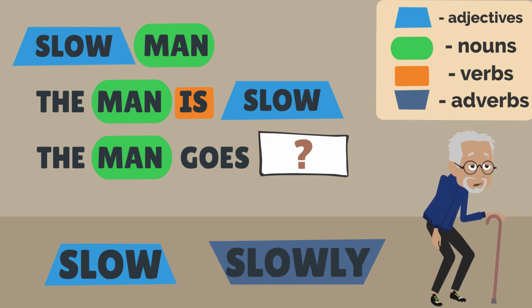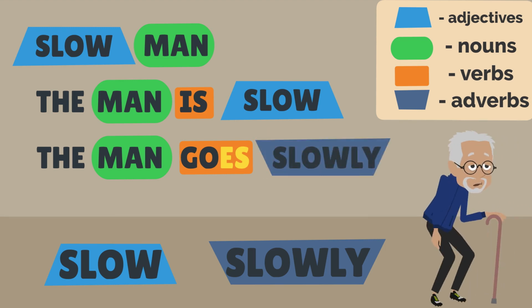The word goes is a verb. Adverbs describe verbs. The adverb is placed after the verb it describes. The man goes slowly.